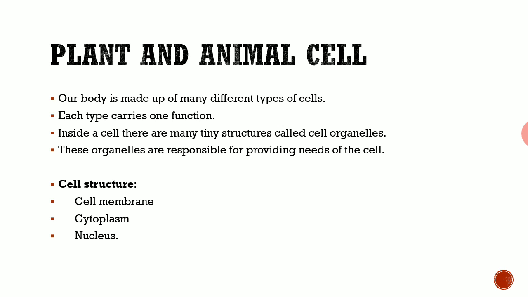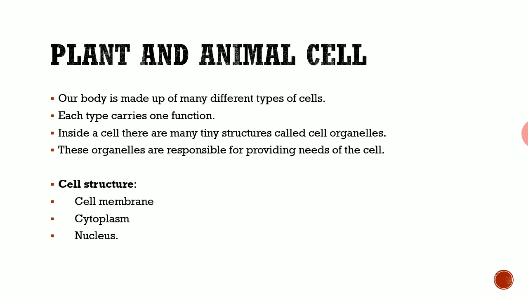Like the same in plants and animals, the area where they are present is called the cytoplasm. And in that cytoplasm, like the organs in our body, in plants these are called cell organelles. The various different organs doing their functions inside the plant and animal cell are all called cell organelles. These cell organelles are there to provide the needs of the cell. Whatever is needed, everything will be done by these cell organelles alone.